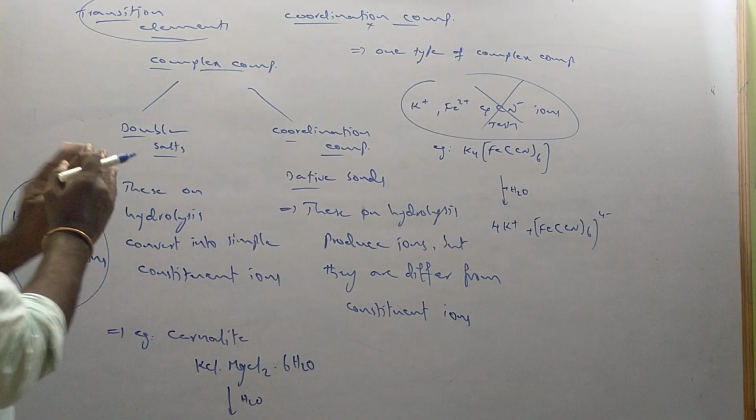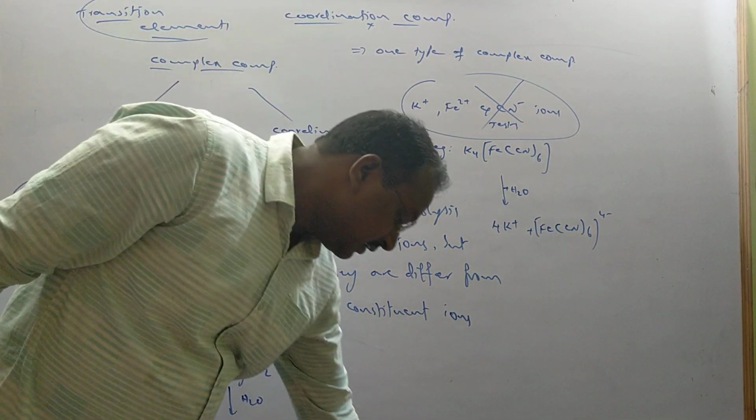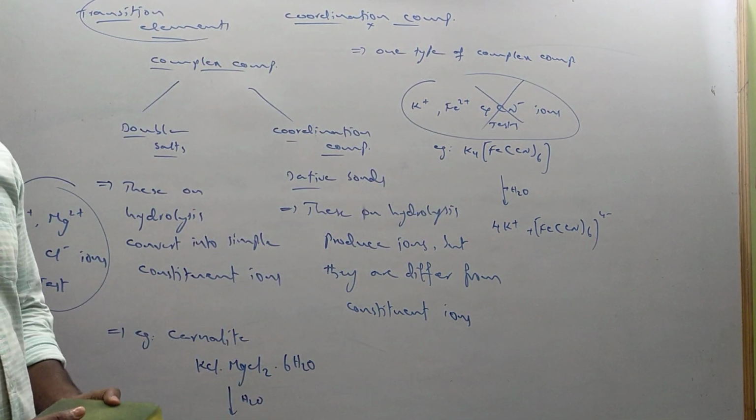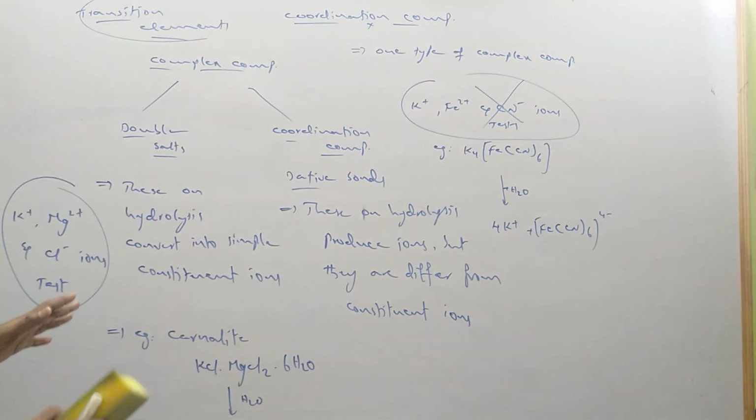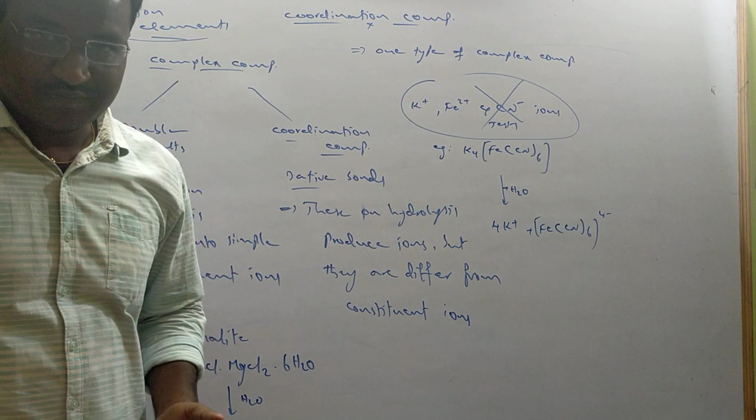Like that, double salts and coordination compounds have been differentiated. So this is the basic difference between double salt and coordination compound. Both are complex compounds.